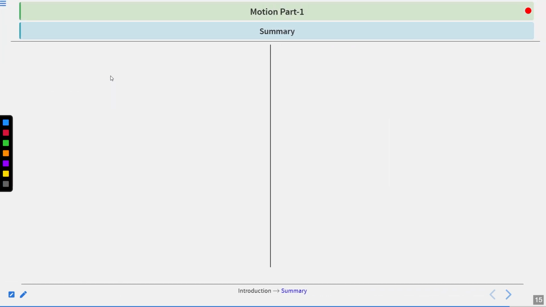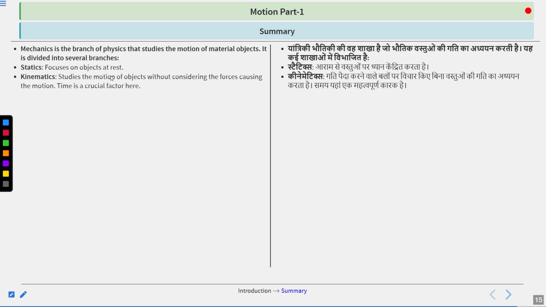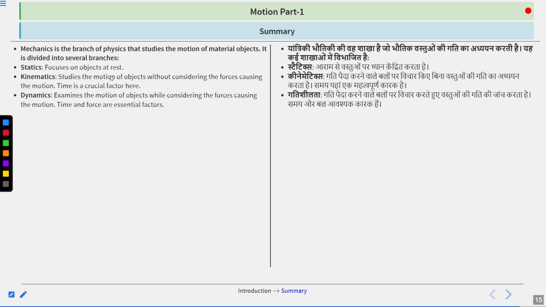So here we have finished the topic, now for the summary discussion. We have talked about mechanics, which is the branch of physics that studies the motion of material objects, divided into several branches that we have covered. Statics focuses on objects at rest. Kinematics studies the motion of objects without considering the forces causing the motion. Time is a crucial factor here. Dynamics examines the motion of objects while considering the forces causing the motion. Time and force are essential factors here.